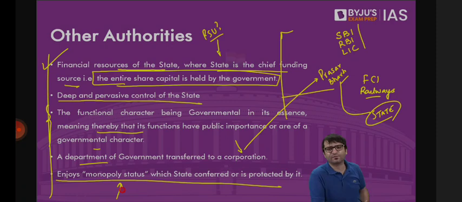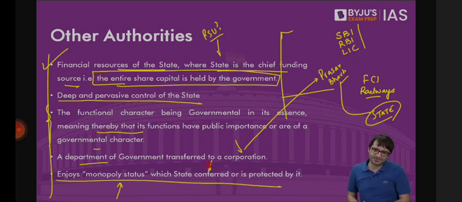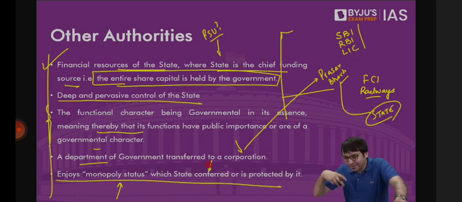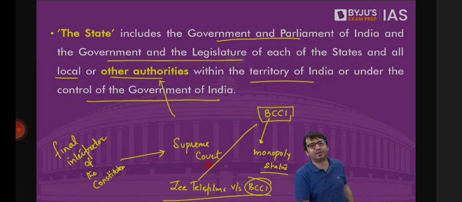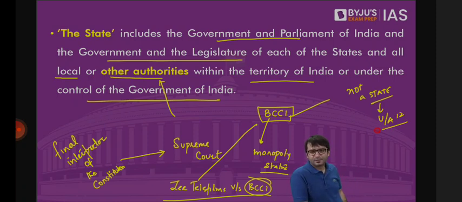But BCCI convinced the judiciary by saying that although we enjoy monopoly status, this monopoly status is not conferred by the state. If railways enjoy monopoly status, that status is conferred to railways by the state. The state has not conferred monopoly on BCCI. So when the state has not conferred monopoly on BCCI, BCCI is not a state within the meaning of Article 12 of the Constitution. Indian Space Research Organization is a state. It cannot violate your fundamental rights.